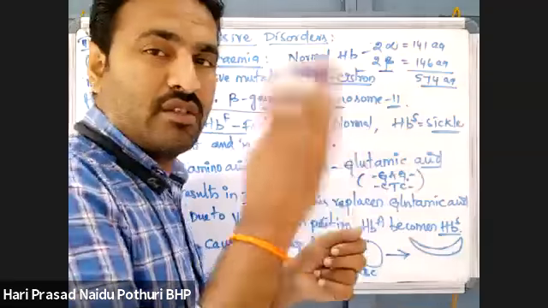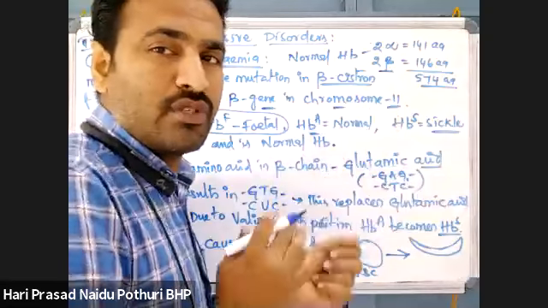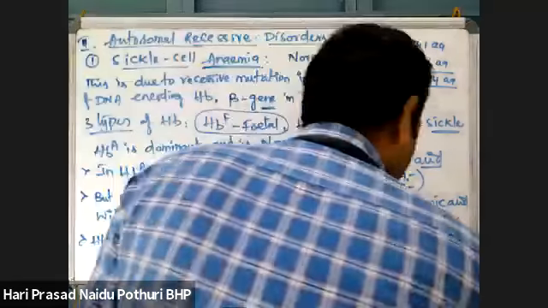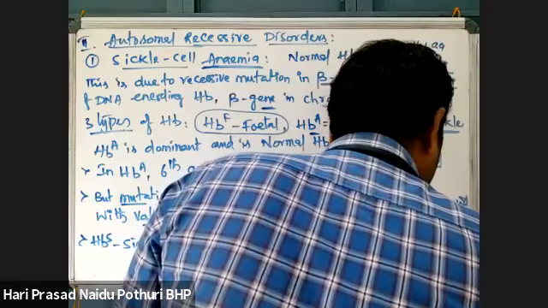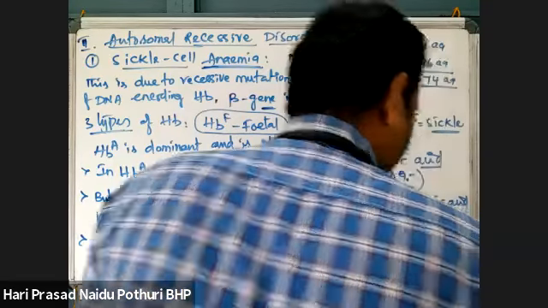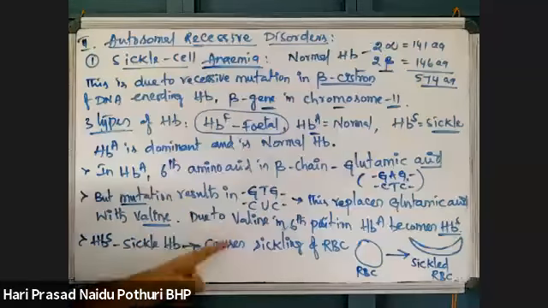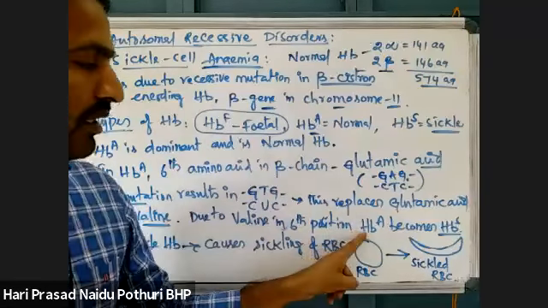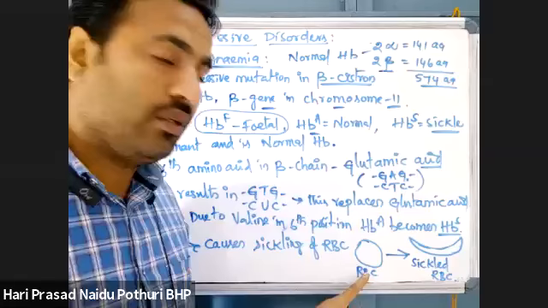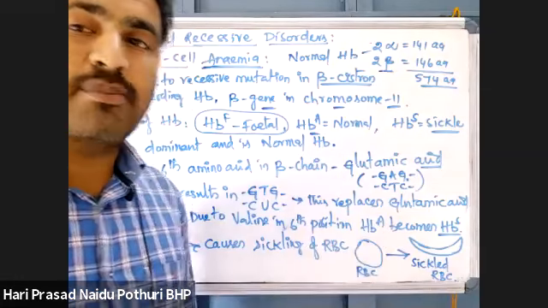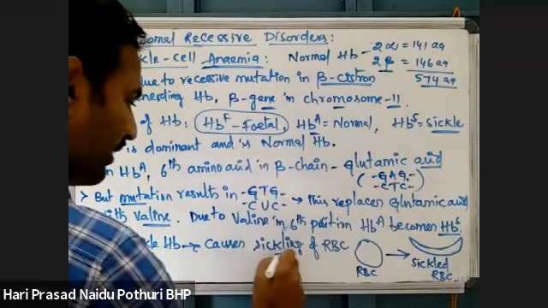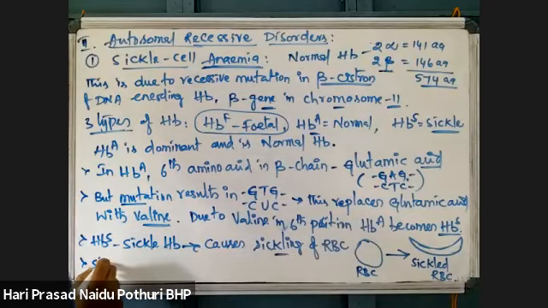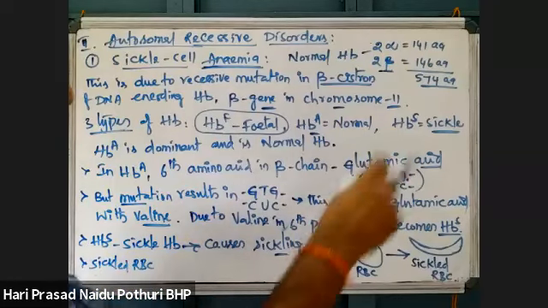Sickle means a weapon used to cut. This is a sickled RBC. So when hemoglobin is modified from normal hemoglobin to sickled hemoglobin, the shape of RBC is changed. Sickled RBC means bent.